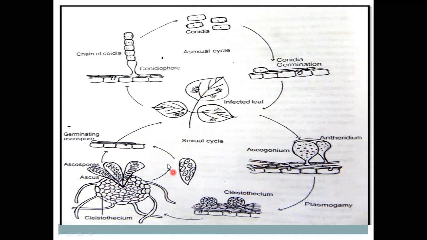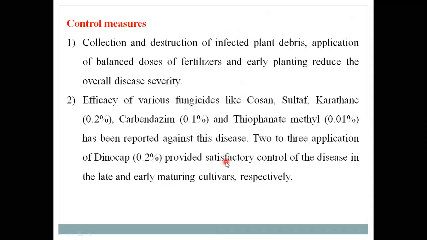In this way, primary infection and secondary infection generally take place, as seen in coriander crops. And this is the management point. These are the management points.